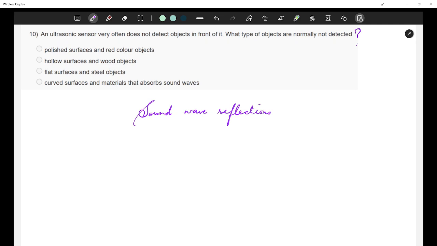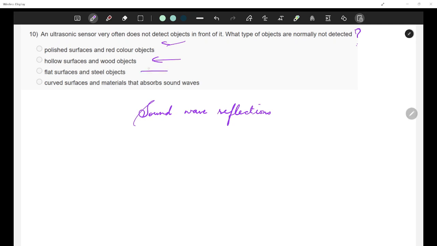So highly polished surfaces may cause reflections, but not so severely as they are not being affected by light. Okay, then the other option is hollow surfaces and wooden objects. Hollow objects can still reflect sound waves. Might be with some attenuation, but they will reflect. Wood generally reflects sound well, so it is usually detectable.